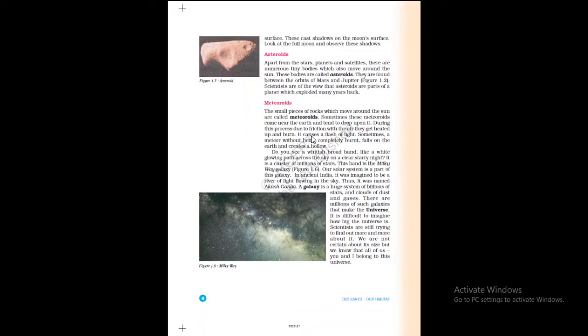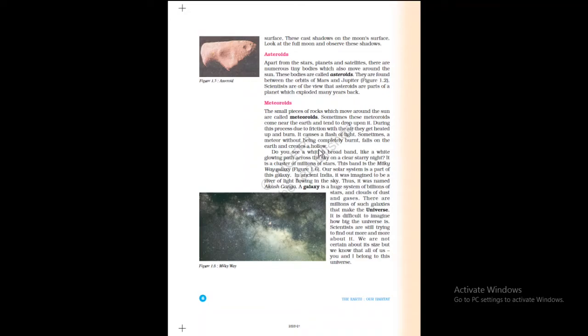It causes a flash of light. Sometimes a meteor, without being completely burned, falls on the earth and creates a hollow. Hollow means empty space inside.